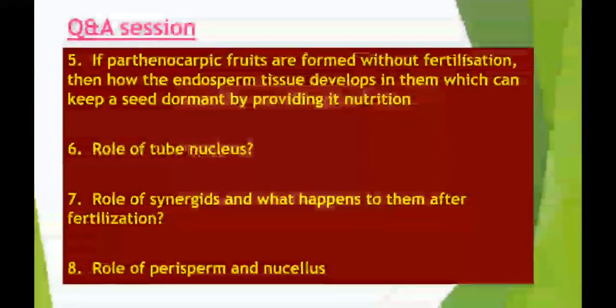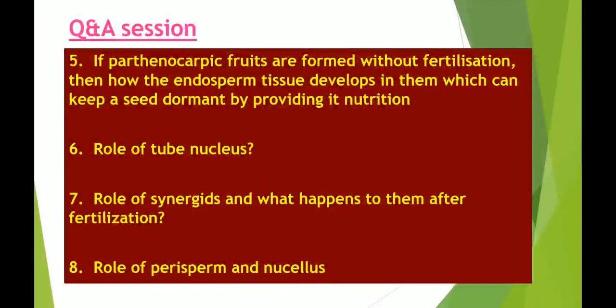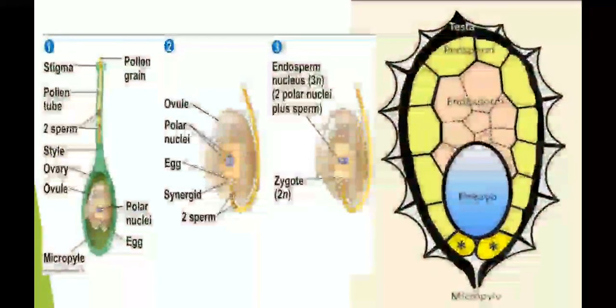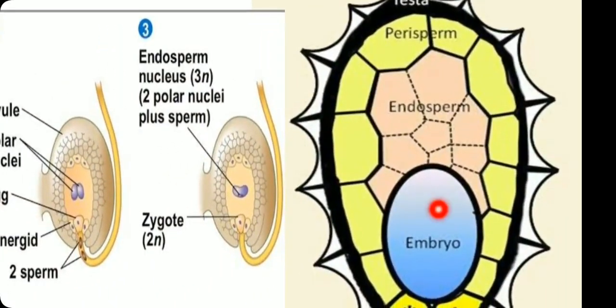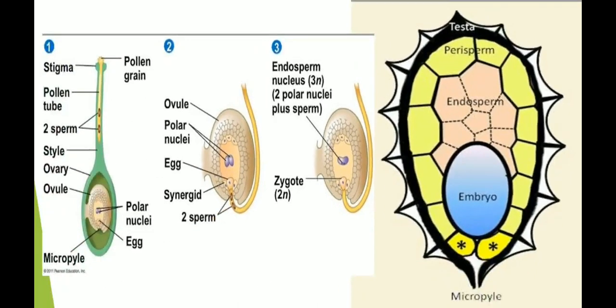Now the next question is the role of perisperm and nucellus. So what are their roles? Do you remember perisperm? I told you to keep reminding yourself of the perisperm. This is the mature ovule, and this is the embryo. This embryo is the result of double fusion, and this is the result of triple fusion. Above it sometimes there is perisperm also, and both are nutritive in function. They provide nutrition to the embryo.